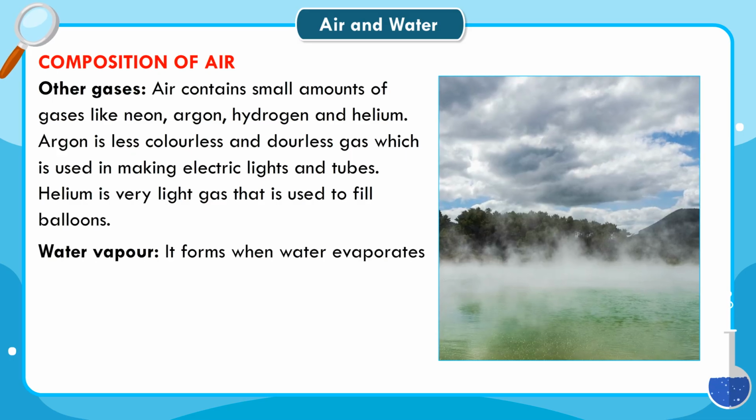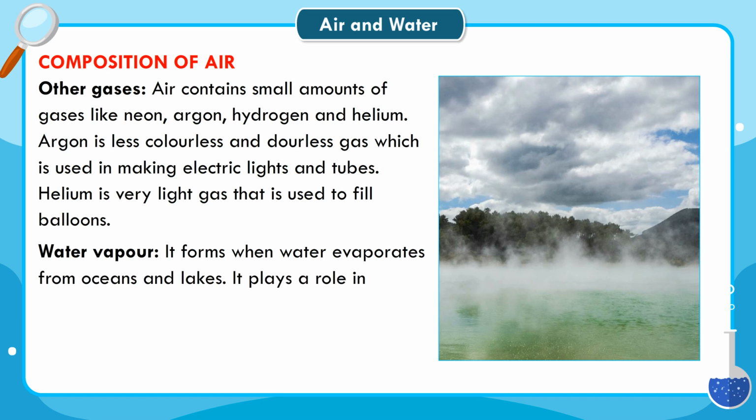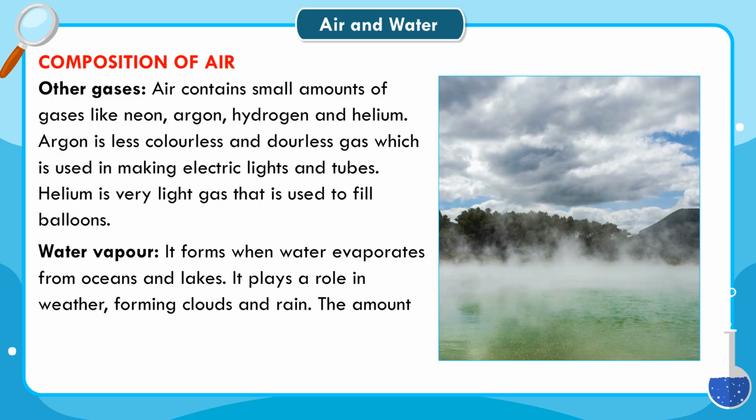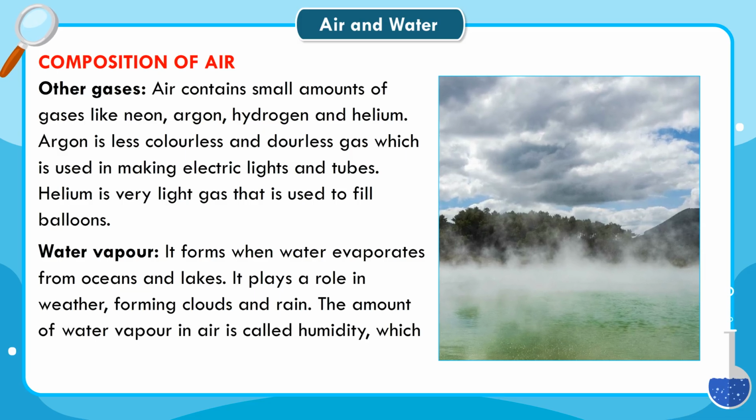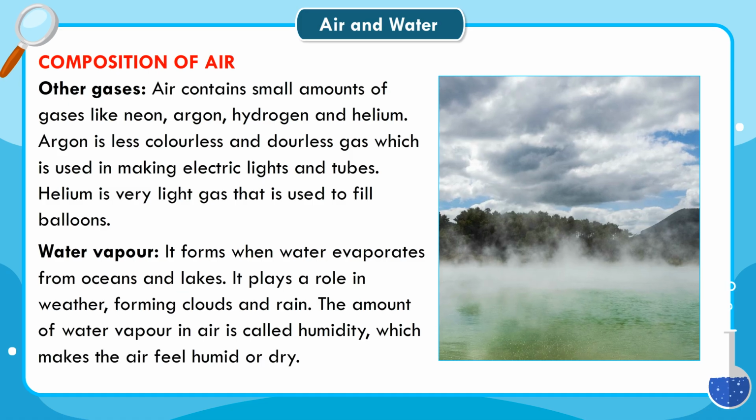Water vapor. It forms when water evaporates from oceans and lakes. It plays a role in weather, forming clouds and rain. The amount of water vapor in air is called humidity, which makes the air feel humid or dry.